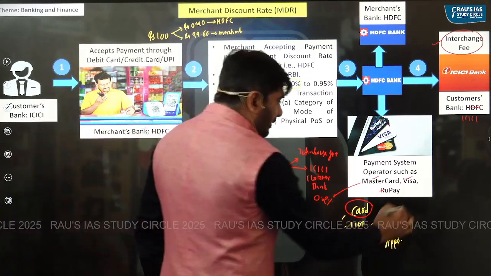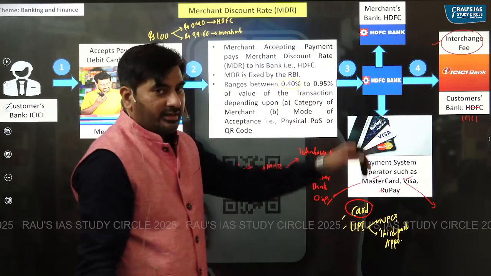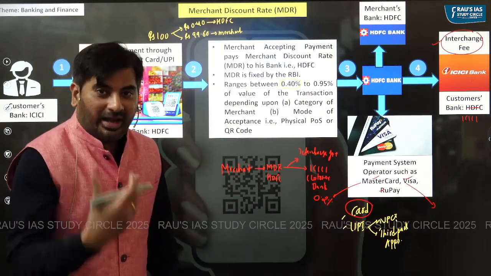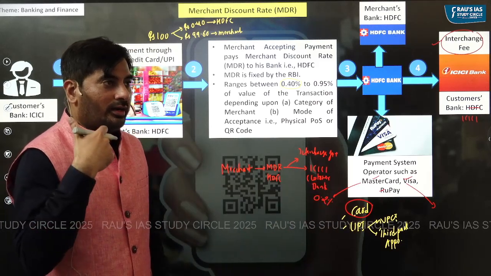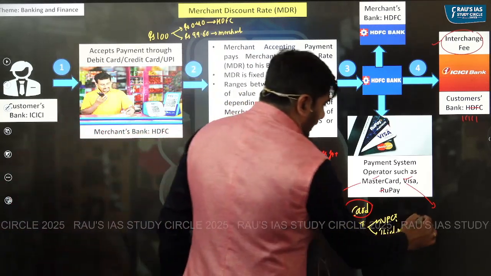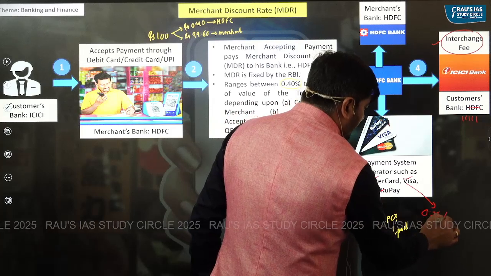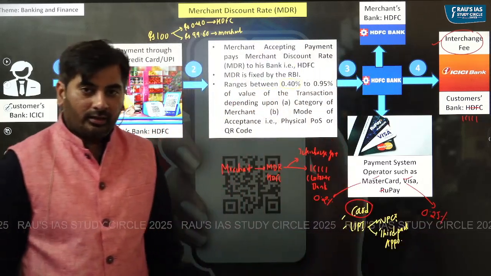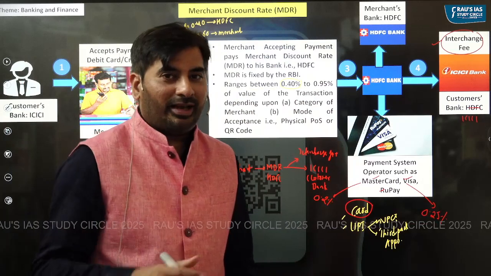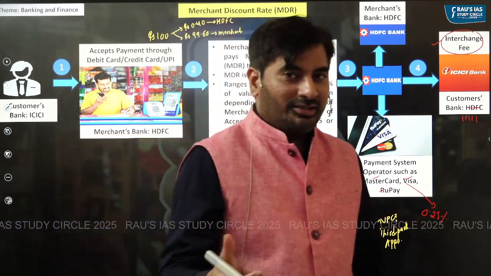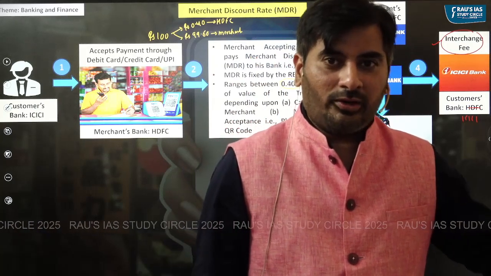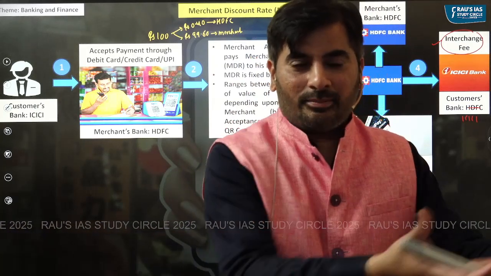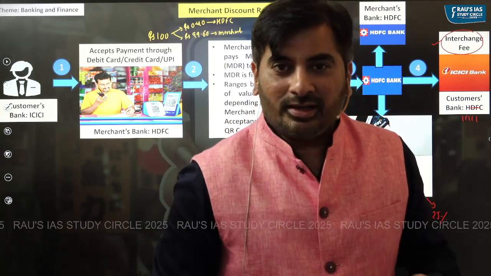On the other hand, Visa might say to ICICI Bank, you issue my card, that is the Visa card. And on that, if you are accepting payment, I am ready to pay you an interchange fee of 0.25%. So think, if ICICI Bank issues MasterCard, the interchange fee that it gets is 0.20%. If it issues Visa card, it will get 0.25%. So ICICI Bank would obviously issue Visa card, right?